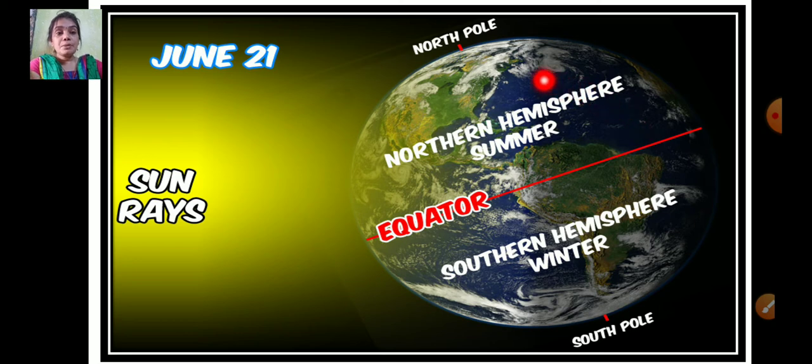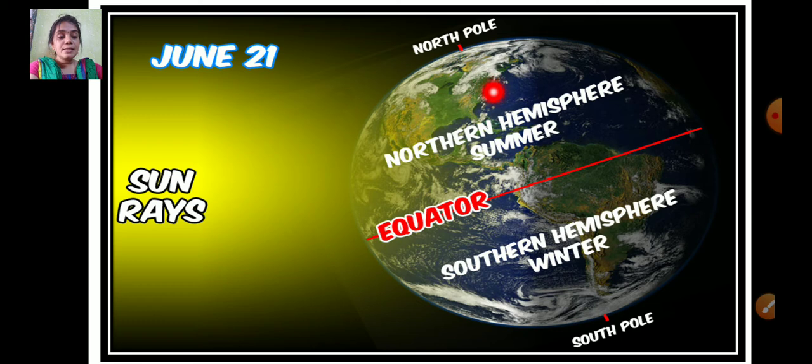So the regions near the North Pole and the South Pole receive very little sunlight. Do they receive more sunlight here, at the North Pole and the South Pole? No, they receive less sunlight. So it is always dark and very cold there. And the sun shines only 3 to 4 months here.